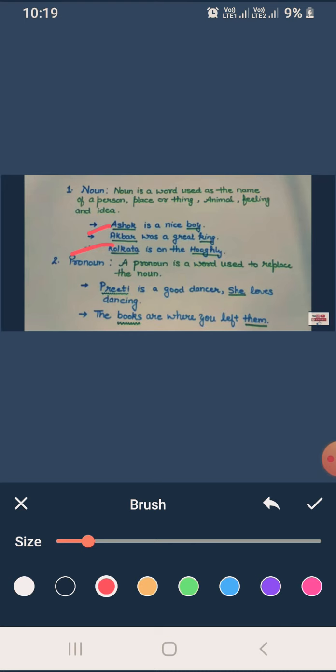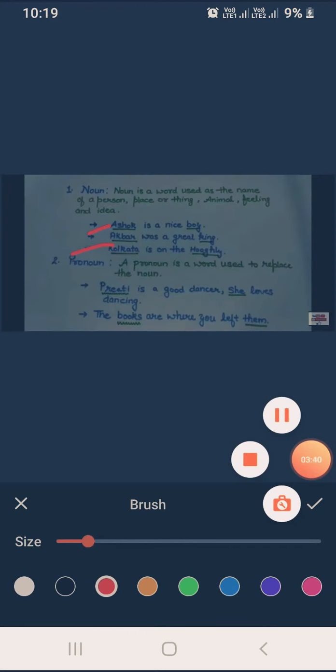Say, for example, we will understand it with an example. प्यारे बच्चों, Priti is a good dancer, she loves dancing. Priti in this sentence is a noun and she is a pronoun. Priti is classified or defined by she, so she is also a pronoun. And second sentence: the books are where you left them. Books is the noun and them is a pronoun.